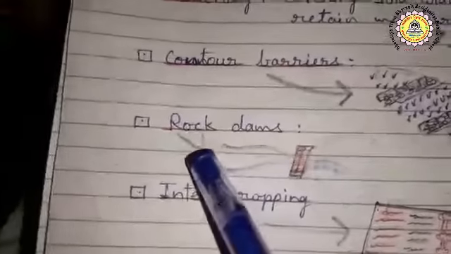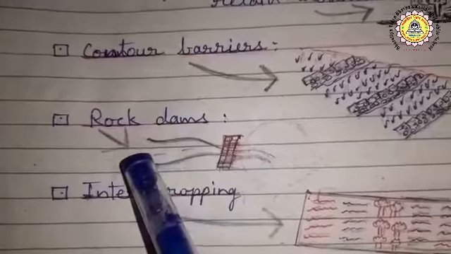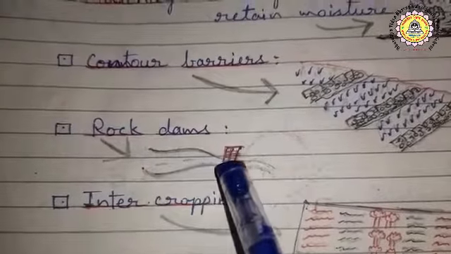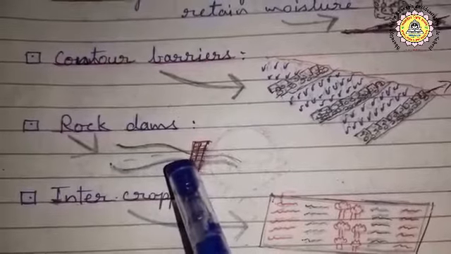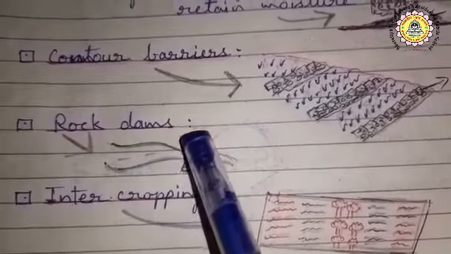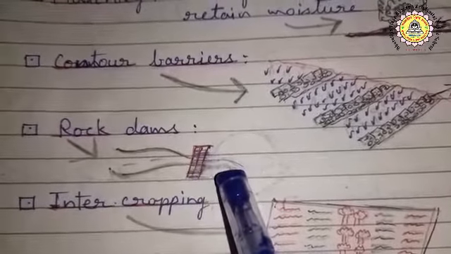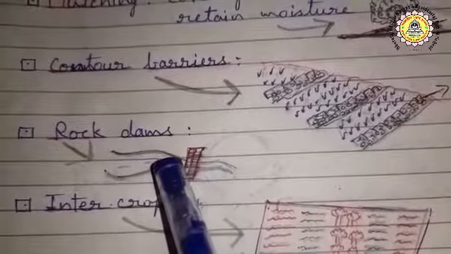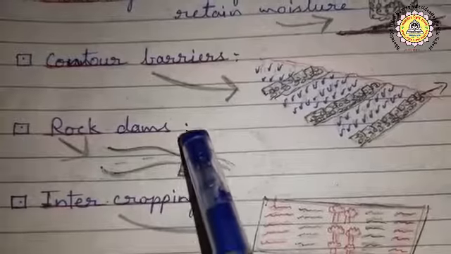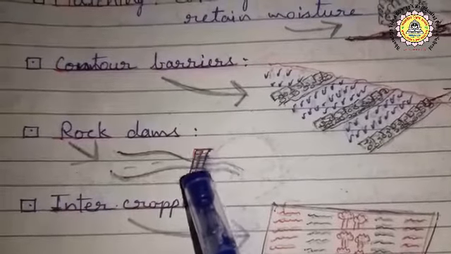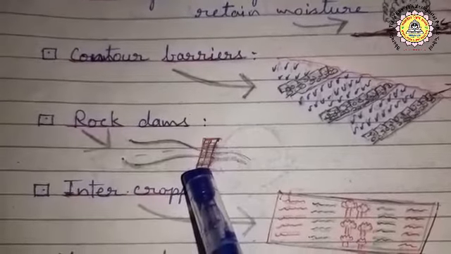Okay. Next is rock dams. Now what is a rock dam? Here you see there is a river. It is flowing. When the river flows, it erodes the soil or loaded material, and when we construct a dam across the river, it becomes thin here. Here you see it is wider and it is carrying all the loaded material, and this is stopped by the dam which is constructed across the river. So with this also we can stop the soil erosion.